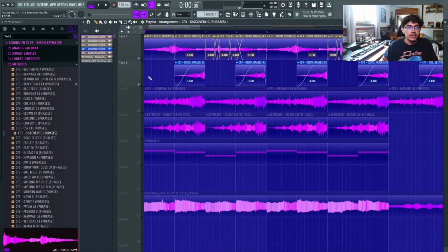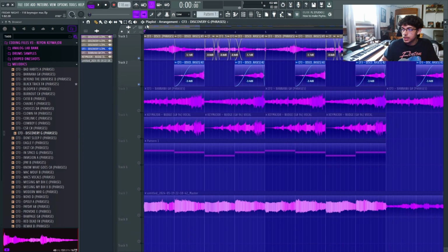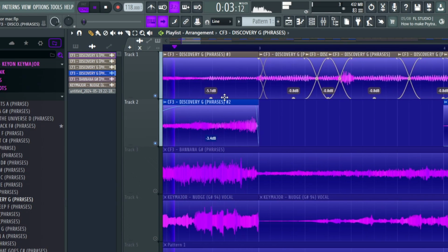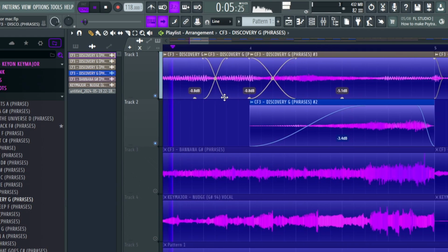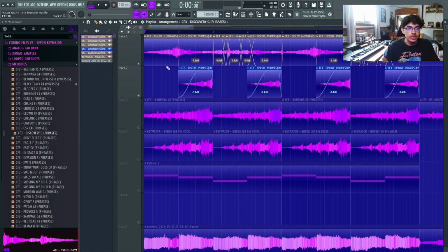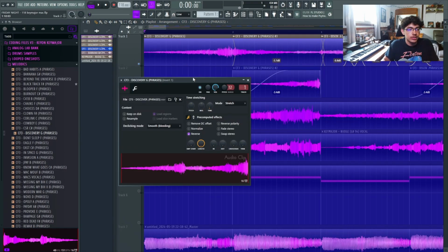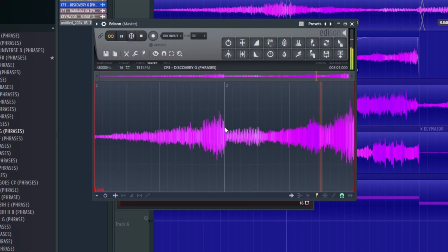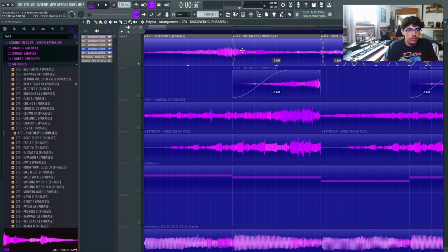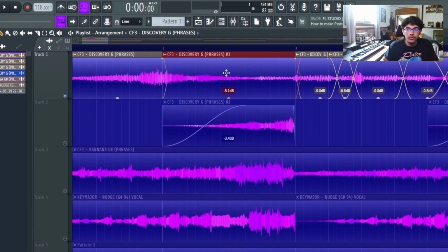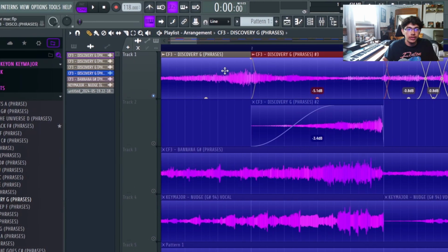And that obviously does not sound nothing close to the first layer that we have right here. So I'm going to be showing you guys how I flipped into that. So the first thing I did is I reversed the phrase into this. And I didn't like how the second half sounded, so what I did is I highlighted it over here, make unique, so it's its own phrase now. I could manipulate it without affecting the original one.